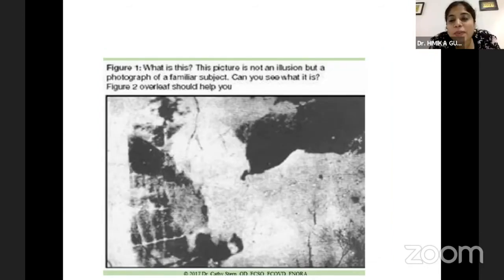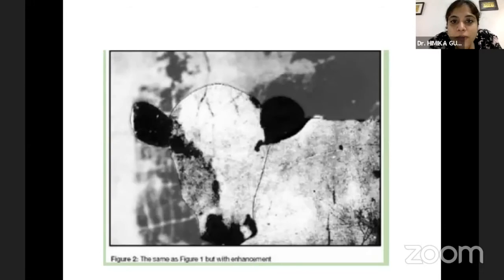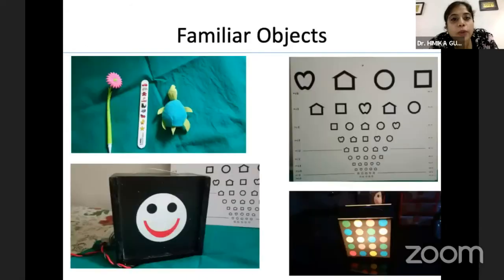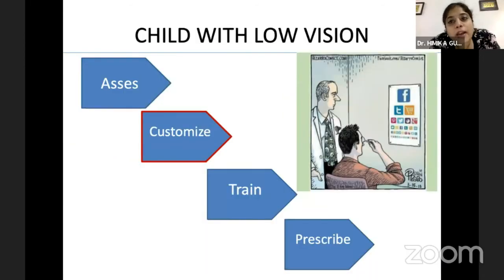It's for normally sighted people like us to understand that this is how a child with, say, CVI or one of the low vision situations perceives things. He or she can see, but can't make it out. If you give them that little bit of a push, then they'll perform better. That's why we have to look into stereopsis, contrast, visual field, and other tests, not just the acuity. Again, like you both told us, we have to look at familiar objects and attractive ones, and customize and try to show them what they like to see.